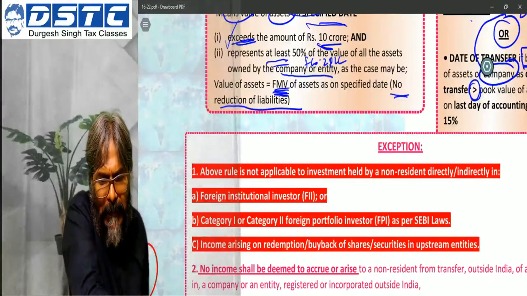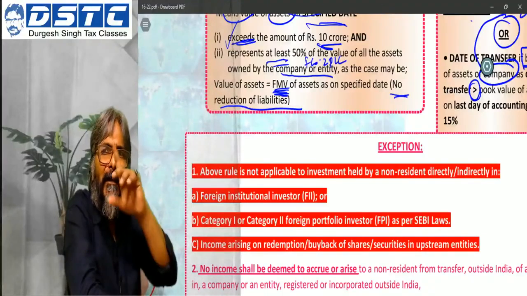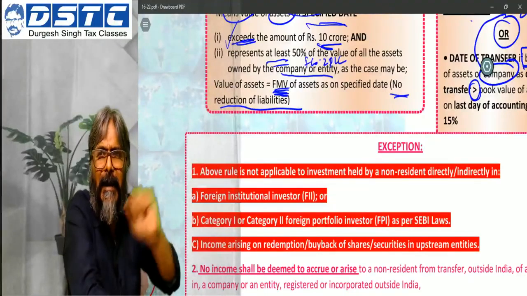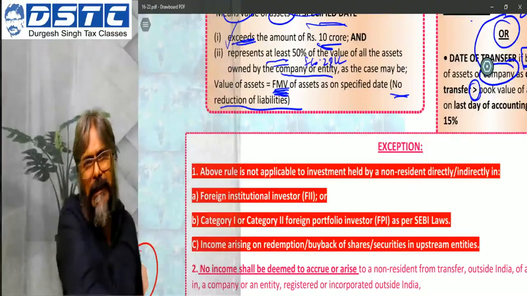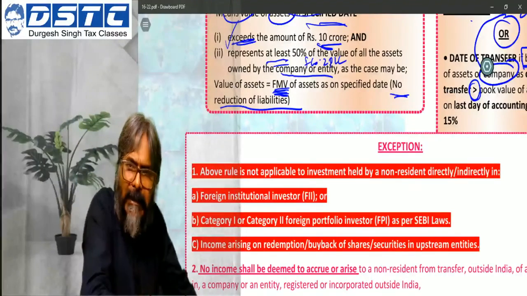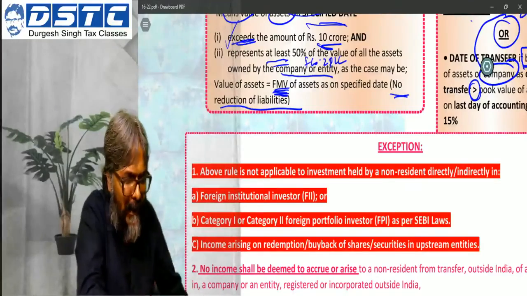Rishabh, what is the difference between the class and the one uploaded in your own channel, YouTube? In my own channel, Rishabh, the chart is not there. I made the students write. Here I am doing it through chart. This is the only difference. Otherwise, the content part of it definitely is the same. Because the chart has been given to the students, I'm using the chart in this lecture.